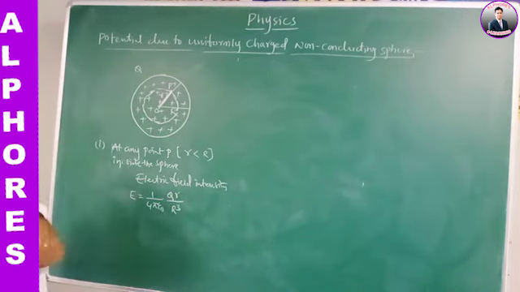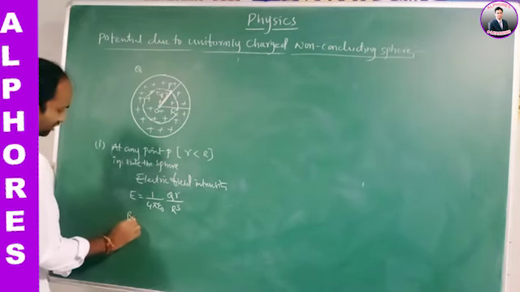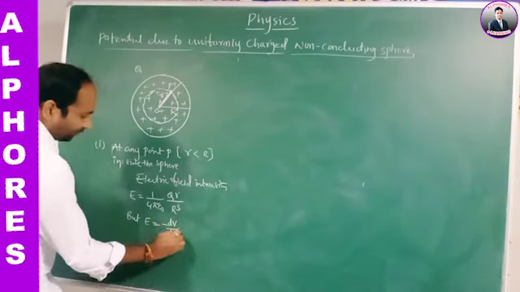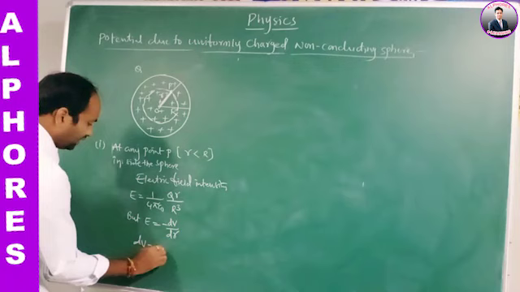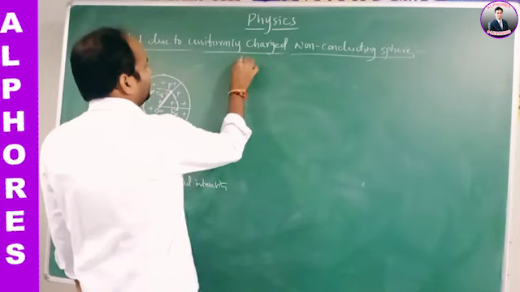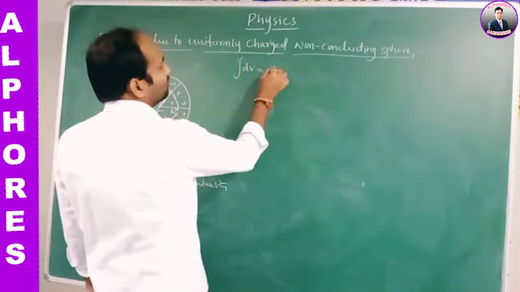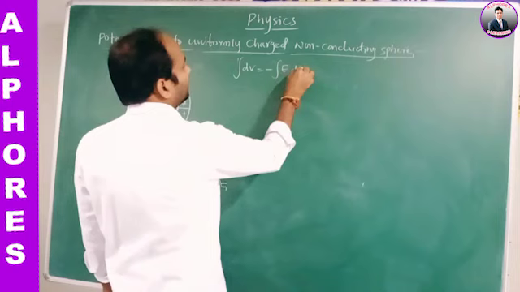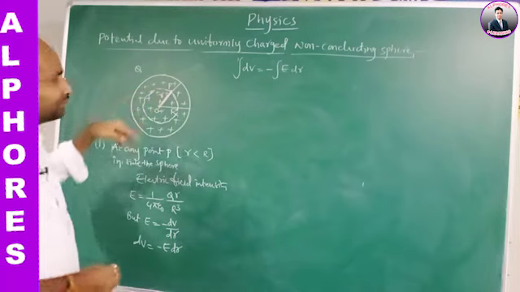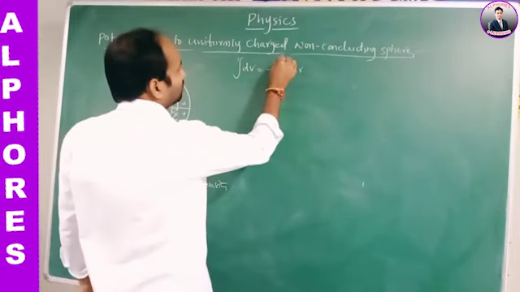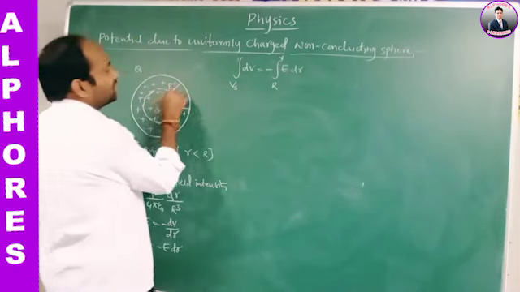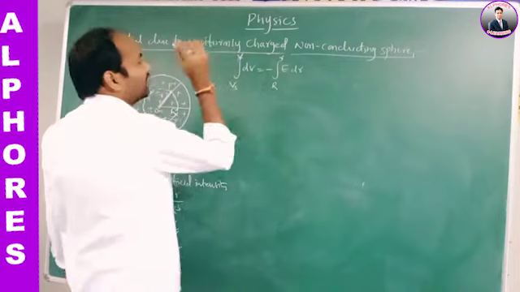But we need to find the potential. Again, E is equal to minus dV by dr, so dV is equal to minus E dr. Integrating on both sides, the integration of dV is equal to minus the integration of E dr. The r value changes from capital R to small r. The limits are capital R to small r, that is, from Vs, the potential on the surface, to the potential V at point P.